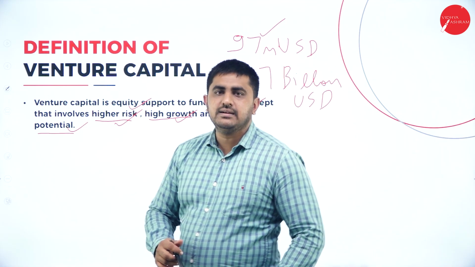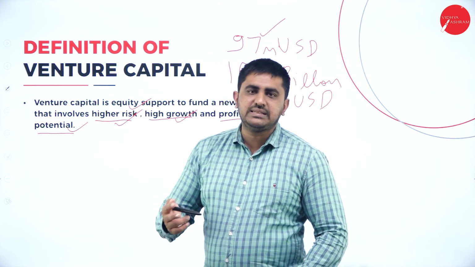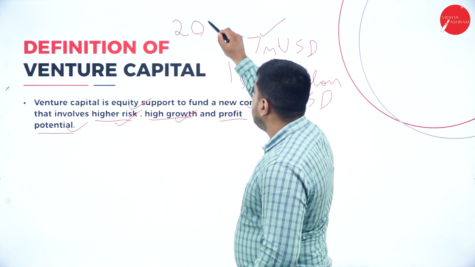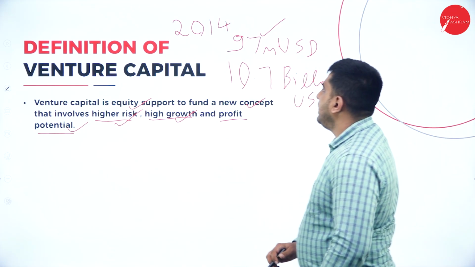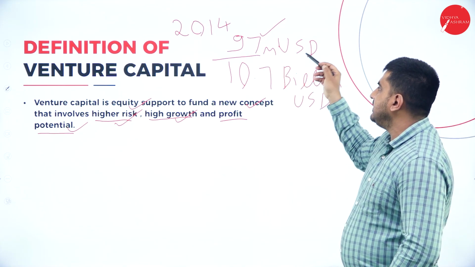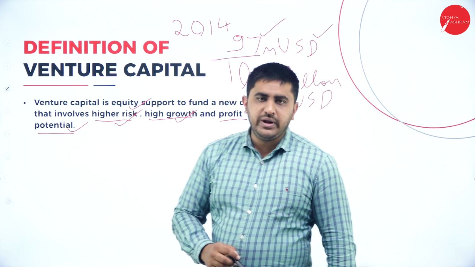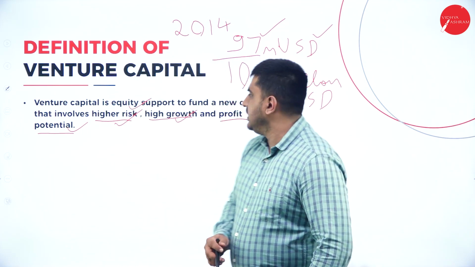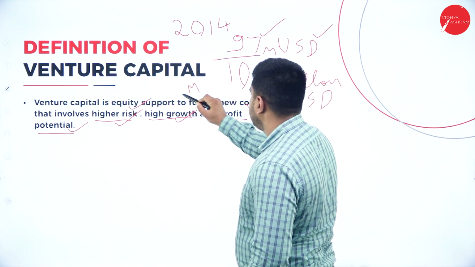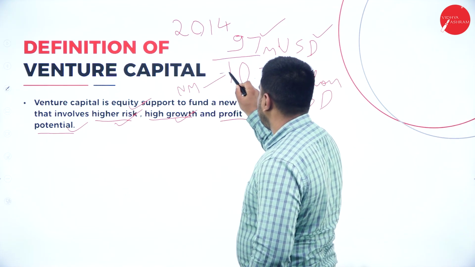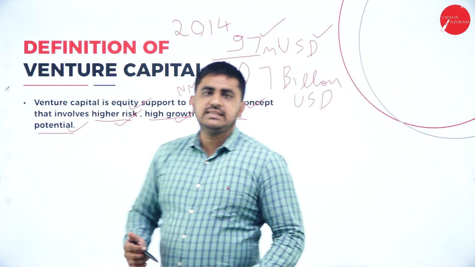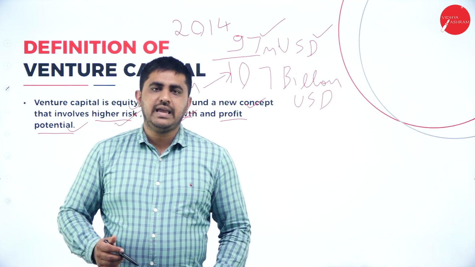See, this is the thing. So it was an idea with 2 persons in 2014. So the investment was made. Venture capitalists made an investment of 97 million US dollars. And today, as of 2022, the total net worth of Swiggy is 10.7 billion. This is a very successful example of venture capital.